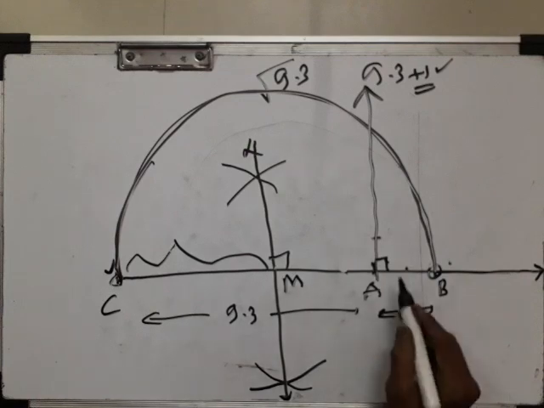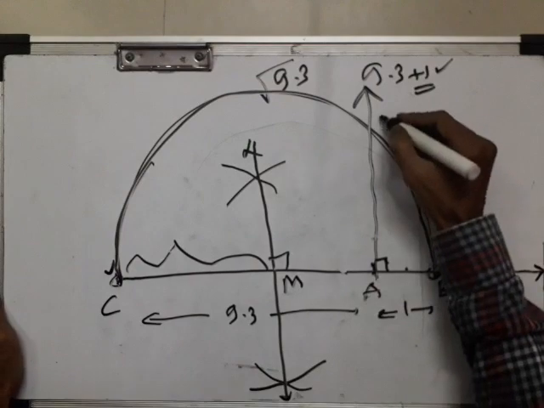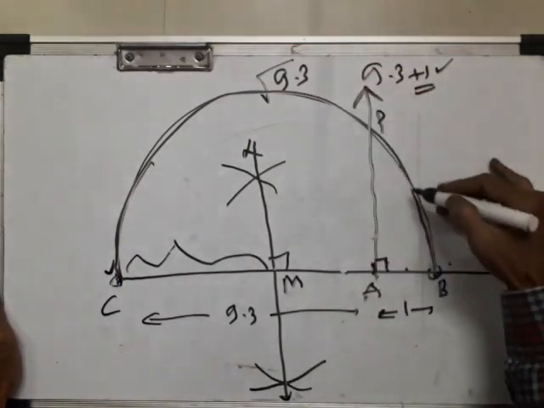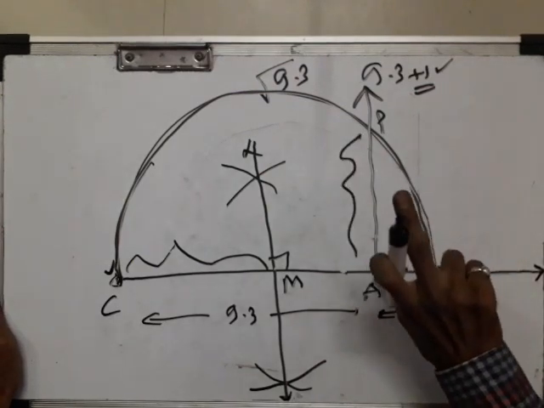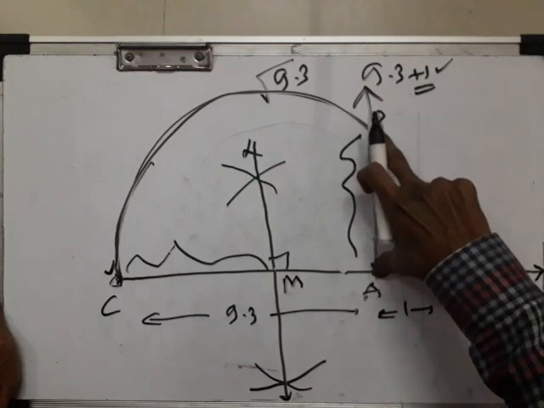Right? Draw one perpendicular here. Now after drawing this, suppose we label this as a point. See the point of intersection of this line and arc. Now take distance in the compass. Take A as a center and AP as a radius.